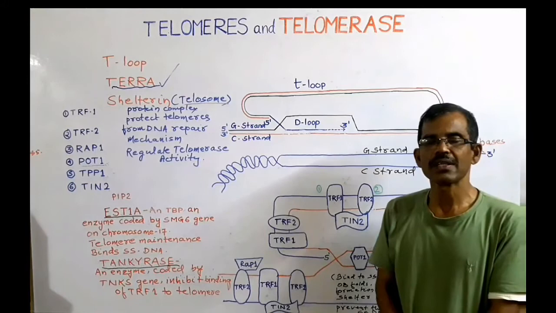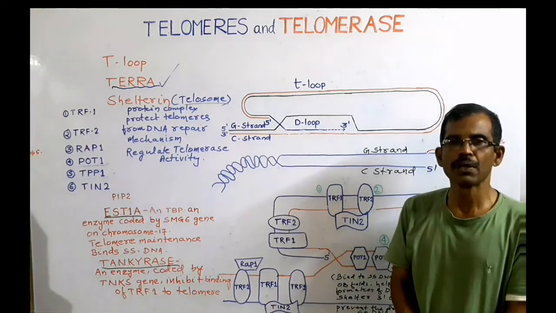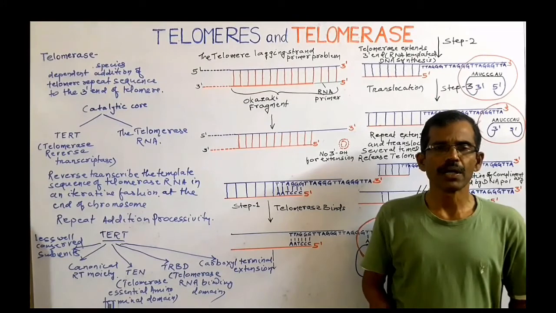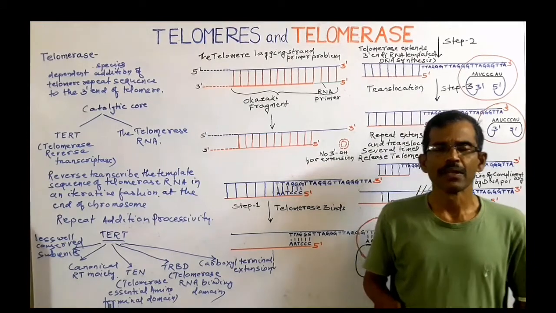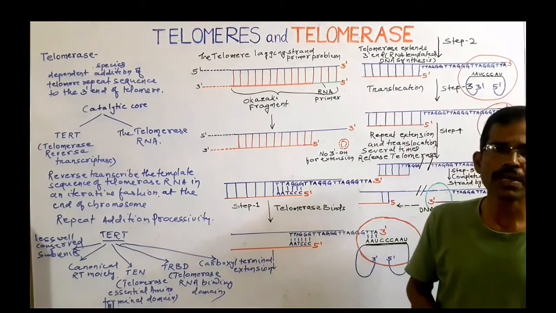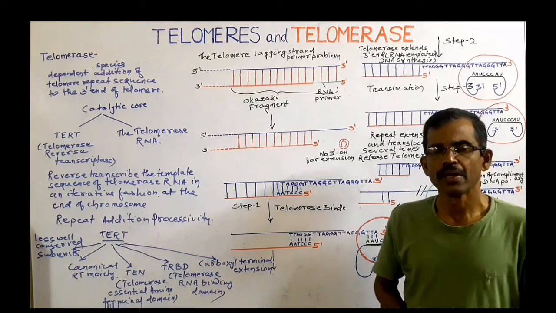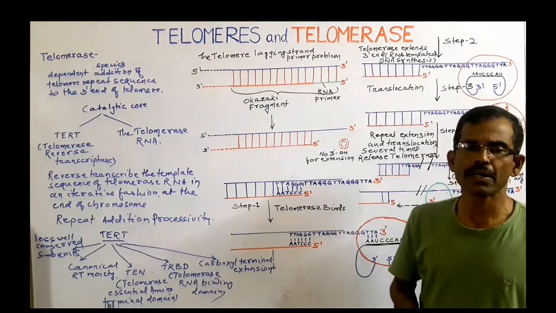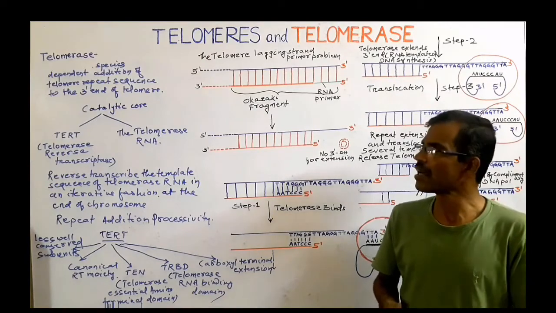TERRA functions along with shelterin to inhibit the lengthening of telomere by the enzyme telomerase. Telomerase, also known as telomere terminal transferase, is an enzyme that catalyzes species-dependent addition of telomere repeat sequence to the 3' end of telomere. Telomerase is a ribonucleoprotein. It consists of a protein part and a non-protein part. The non-protein part is a ribonucleic acid.